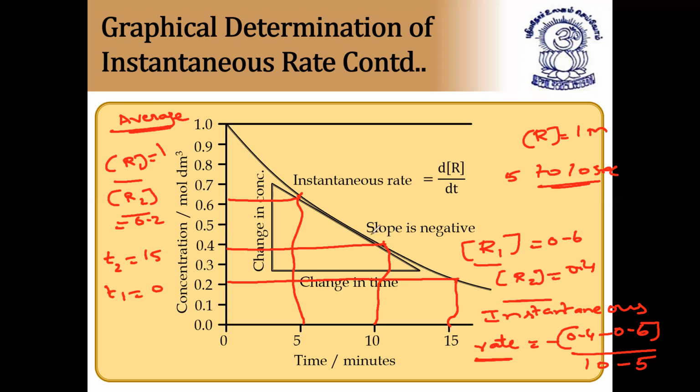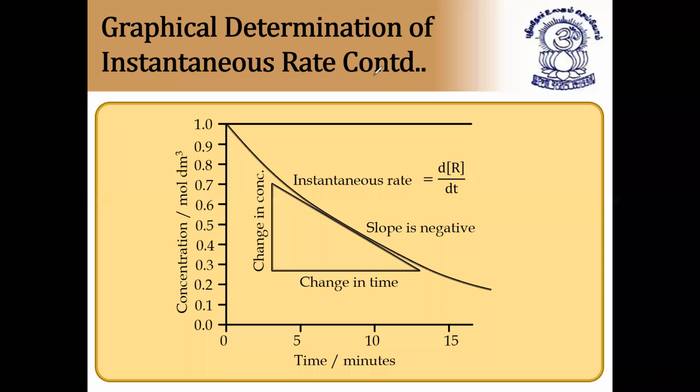And how to find instantaneous rate? If you draw a tangent to the curve, which is showing a decreasing graph, and find the slope, it is negative, and the slope of this graph is called instantaneous rate. I hope it is clear. Very, very important point. Try to understand. Even if you know this easily, you can solve numericals.